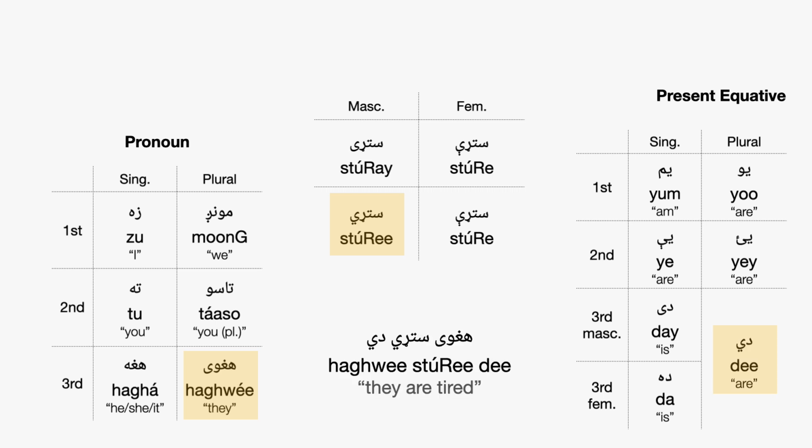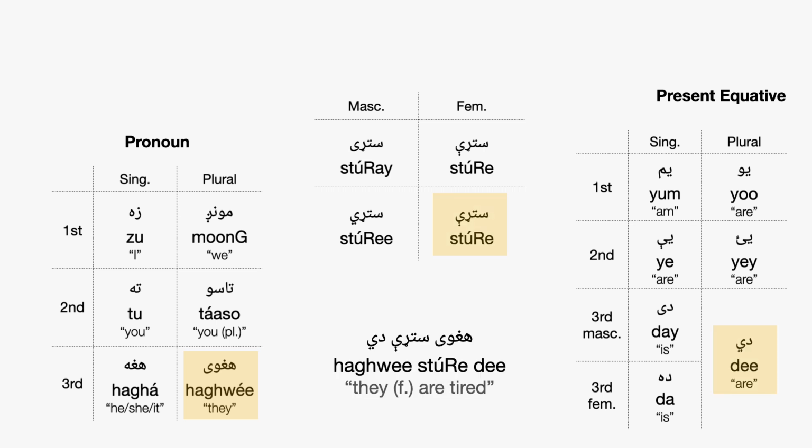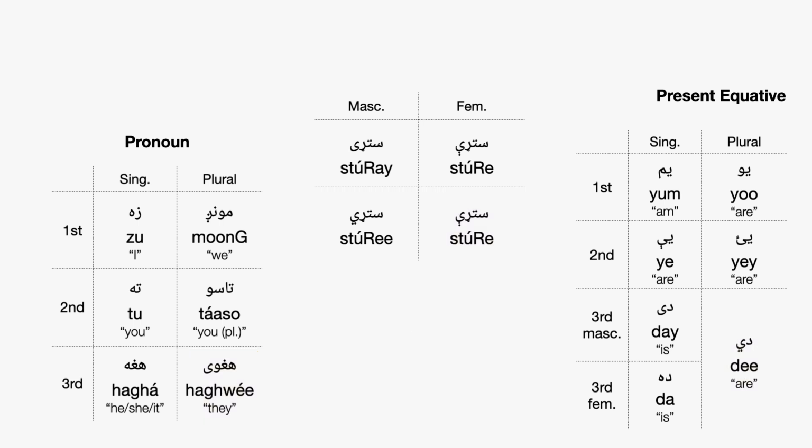Harui studi di. But if the group is all female, then I have to say haruisteredi. Haruisteredi. Now let's try talking in the first person. If I say za, I, and I'm a man, then I have to use the plain masculine form of the adjective. So the first row, masculine form, zastereyam, like that.